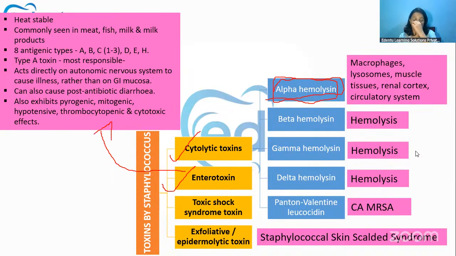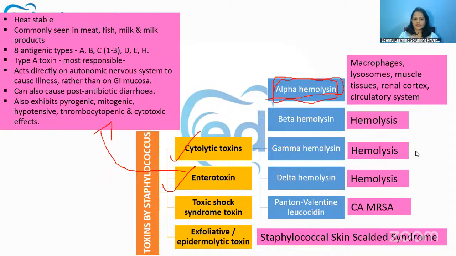It is very commonly seen in meat, fish and milk products, and it resists heating. It is heat stable: it can withstand 100 degrees Celsius for 30 minutes and will not be destroyed, and it usually survives all normal cooking temperatures. That's how it causes food poisoning. All right.